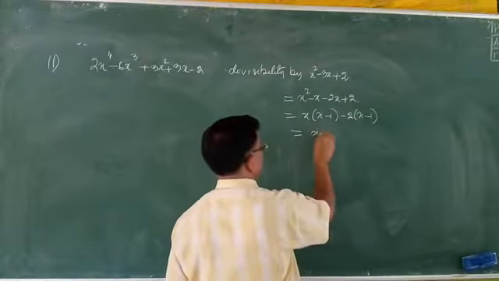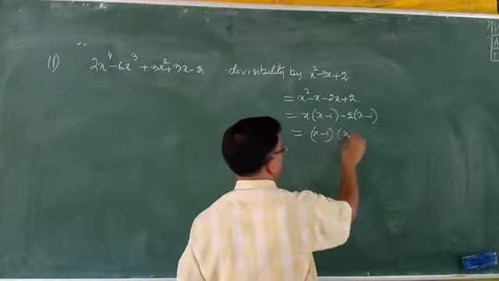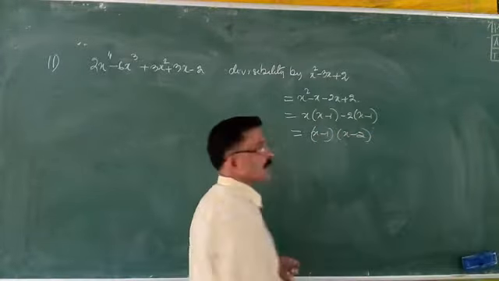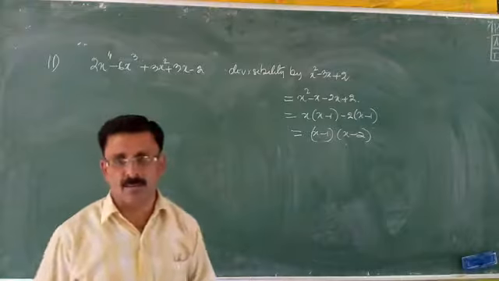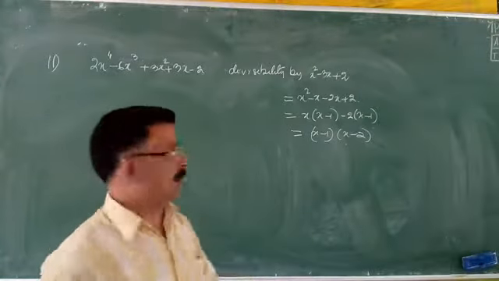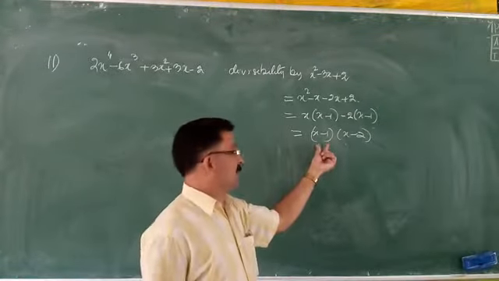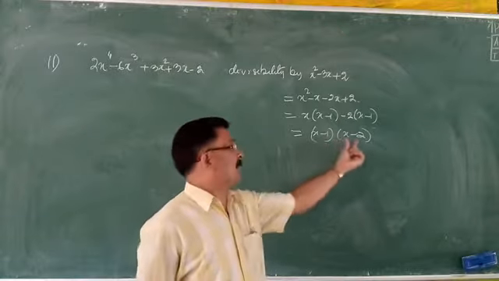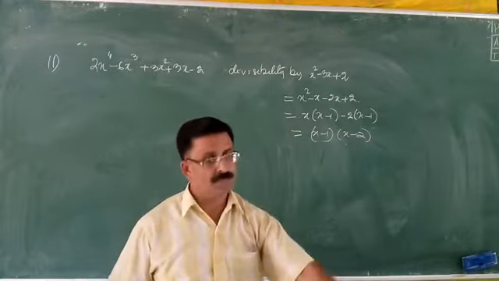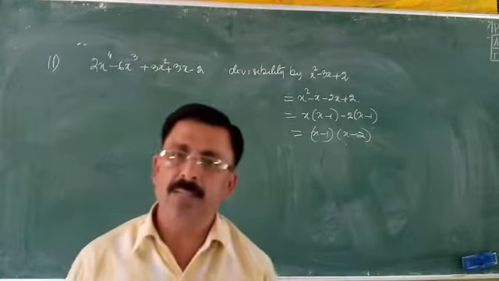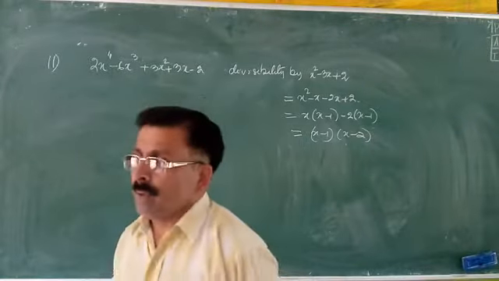Therefore, this is x minus 1 and then x minus 2. So we got the factors now. And from this part we can have the value of x, and from this part also we can have the value of x. Is it okay? Yes, sir.